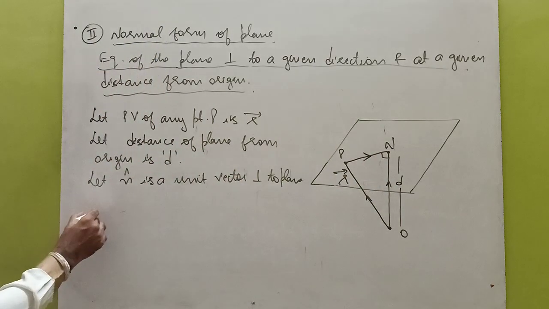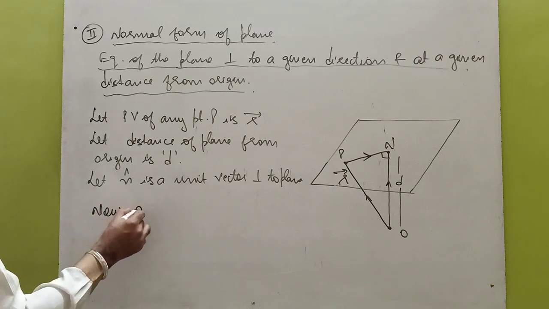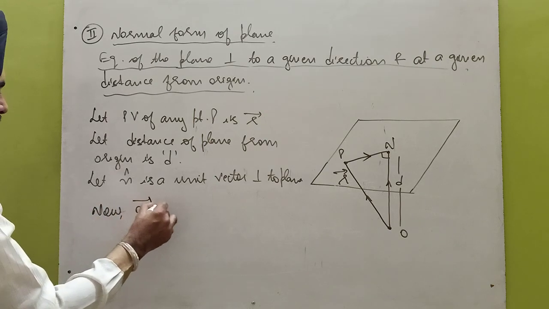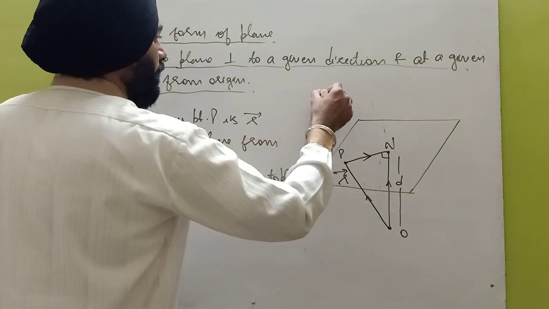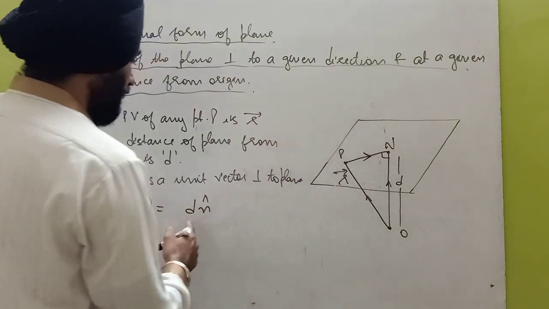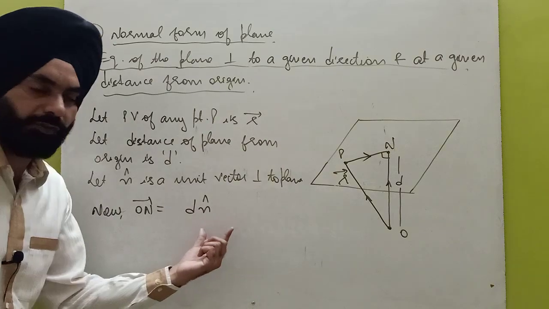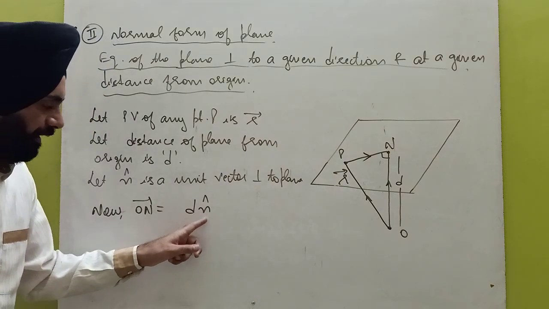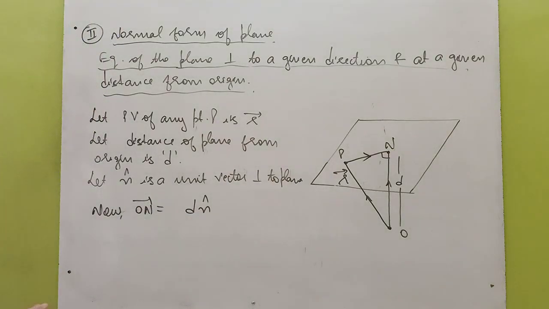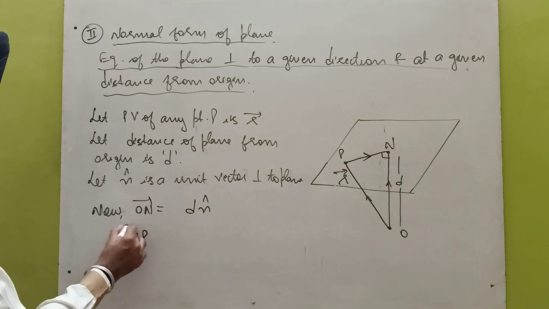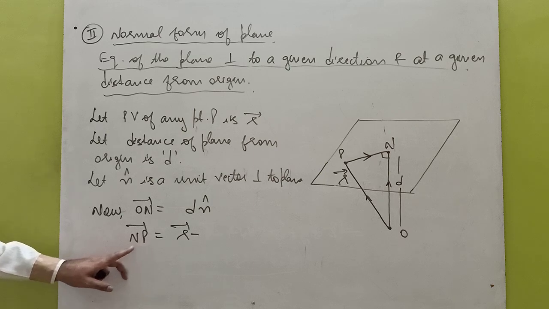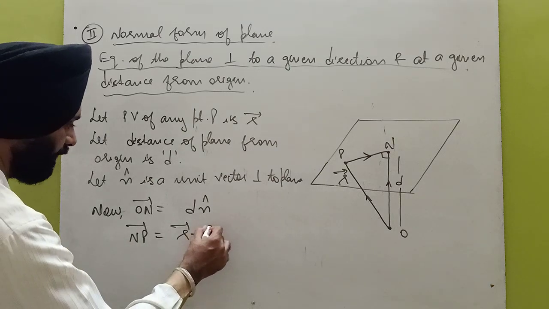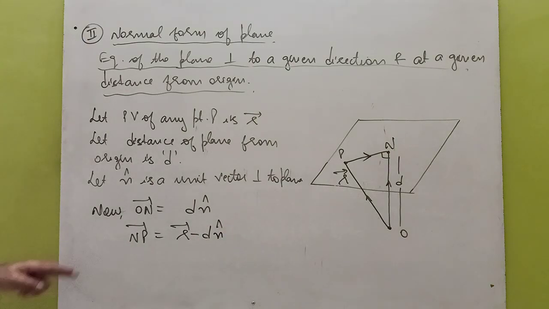Now the ON vector is equal to d n cap, because a vector can be found by multiplying magnitude into direction. So ON is the distance d and the unit vector is the direction, that is n cap. Similarly, the NP vector is r vector minus d n cap, that is position vector of P minus position vector of N. N's position vector is d n cap. So these are the two vectors.